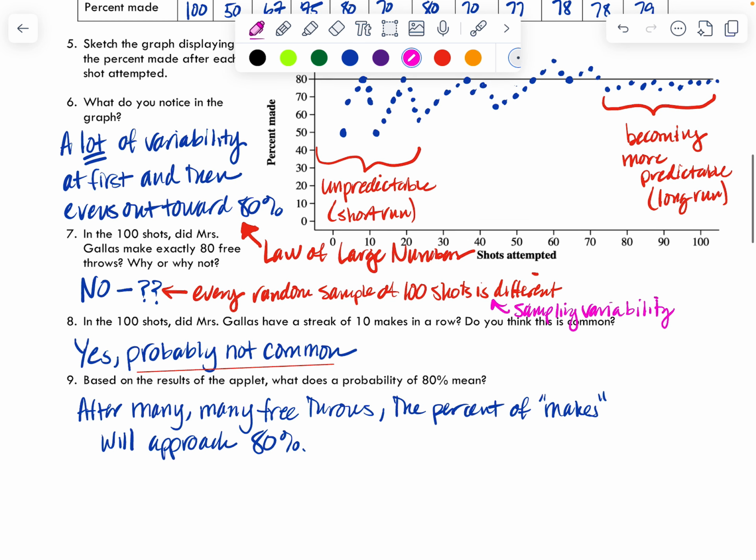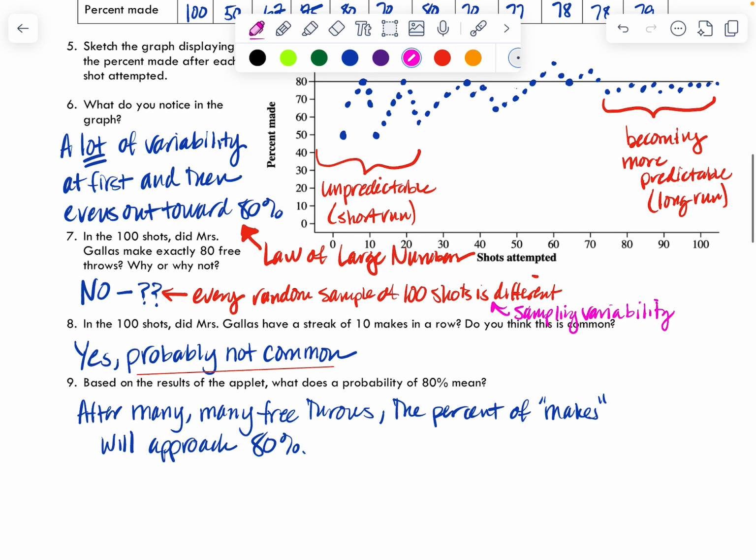Number 8, in the 100 shots, did she make a streak of 10? On mine, she did, but I said it's probably not common. What I want to say is actually that's not true. This actually occurs 92.8% of the time. It's not uncommon if you're an 80% free throw shooter.